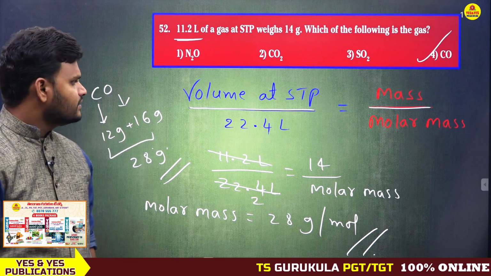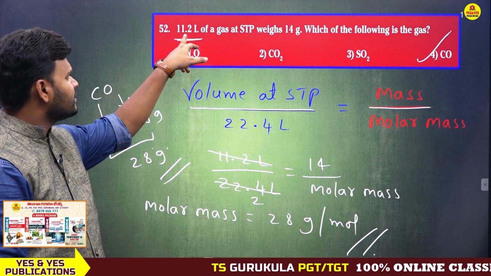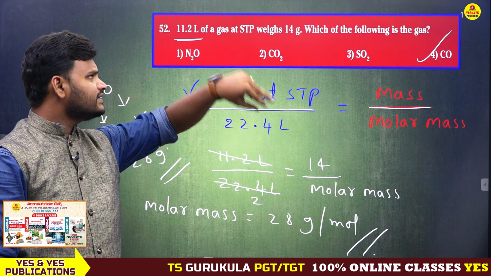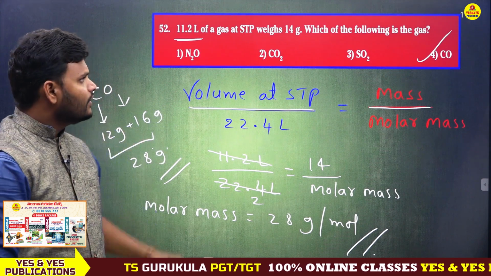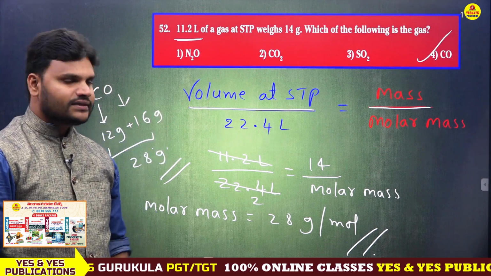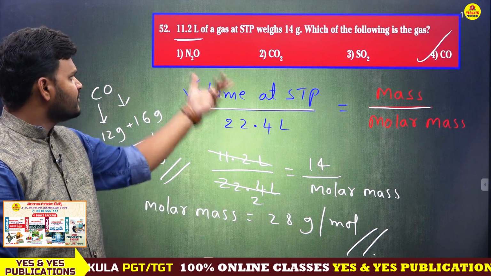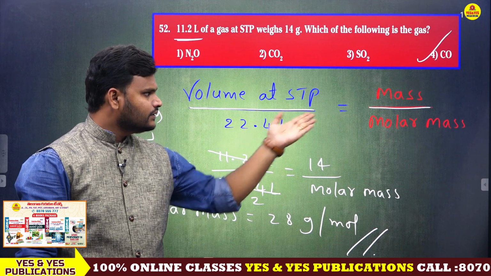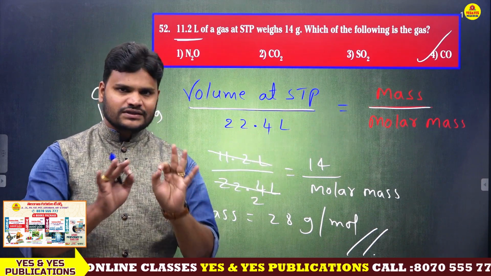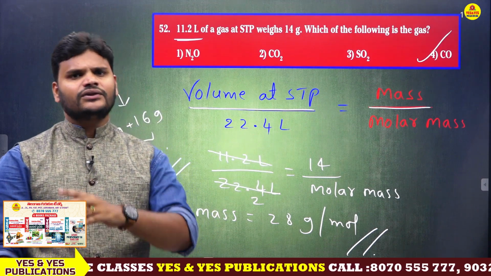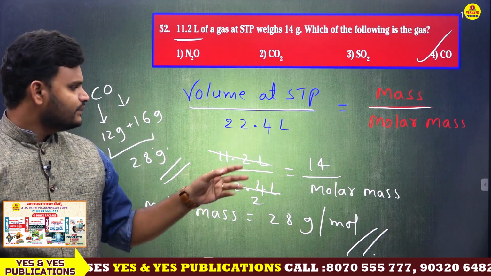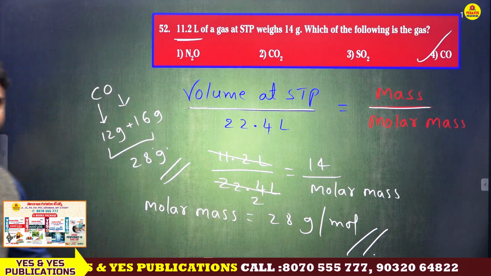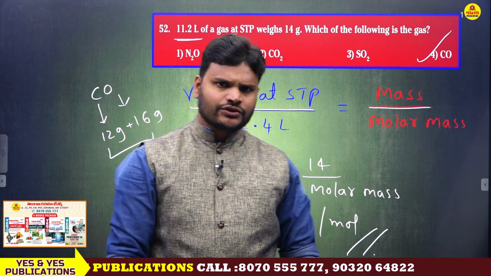Is it clear? Just have a look. So what is the question? 11.2 liter of a gas at STP weighs 14 gram. Which of the following is the gas? Which gas having this much? Volume at STP by 22.4 liter equal to mass by molar mass. This is the formula. You just use this formula, then you will get the correct answer. That's it. Very simple question. Take a screenshot. Okay, next question.